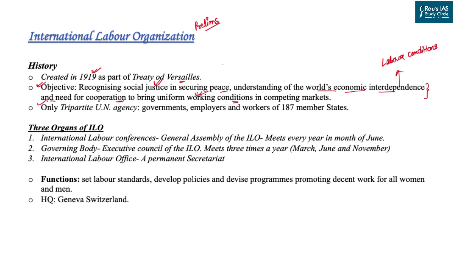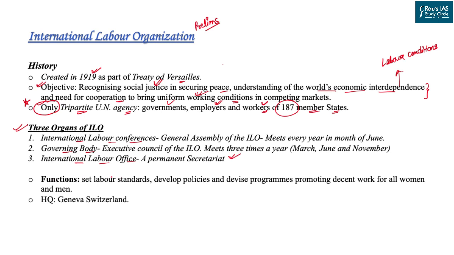Now please remember this, I'll put a star over here. It is the only tripartite, that is three-party, UN agency ever created. The first party is the government, let's say Government of India. The second is the employer, that is the companies, both private and public. And the third one is the organizations of workers, let's say unions, from 187 member states. It has three important organs: the first one being the International Labour Conference, then the Governing Body, and then the International Labour Office or a permanent secretariat.